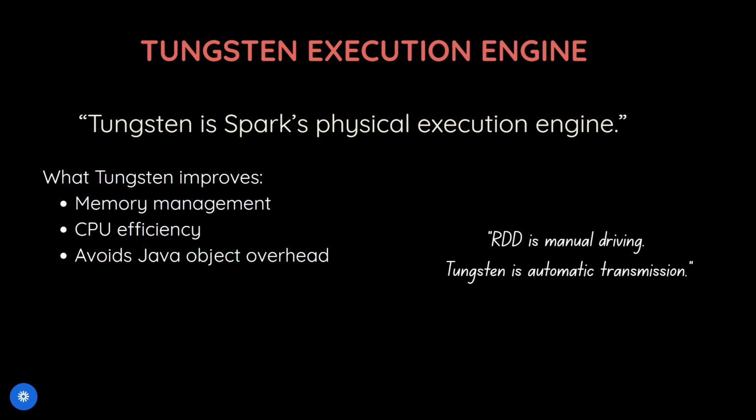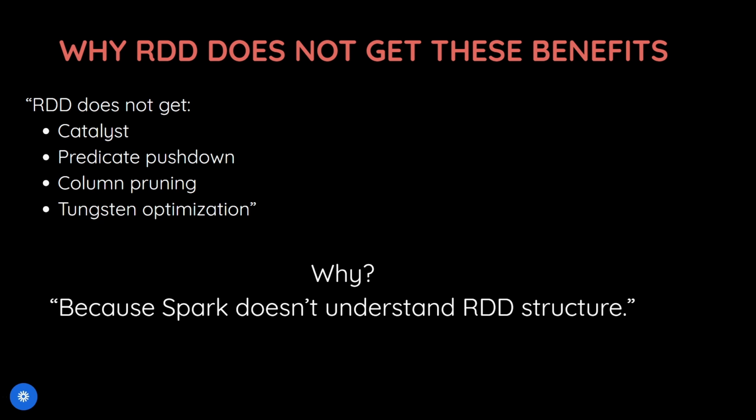Now you may have a question: why does RDD not get these benefits? RDD does not get the Catalyst optimizer. It does not get predicate pushdown, column pruning, and Tungsten operation. Why? Because Spark does not understand the RDD structure. It has no schema, no optimization, nothing. That's why Spark doesn't understand it, and that's why RDD doesn't get these benefits.